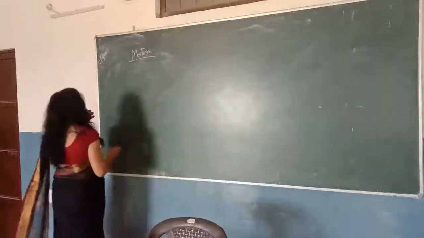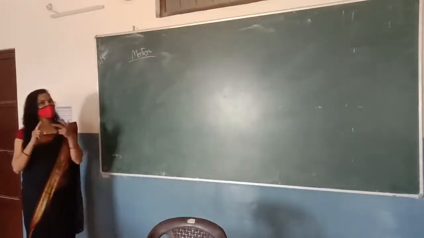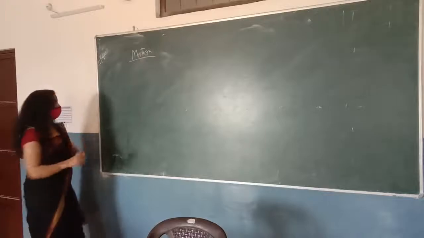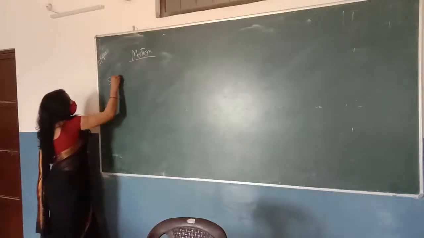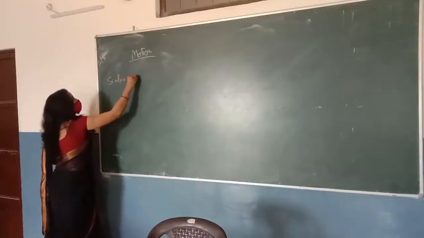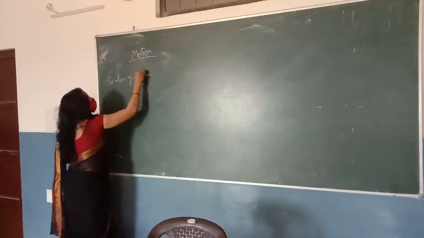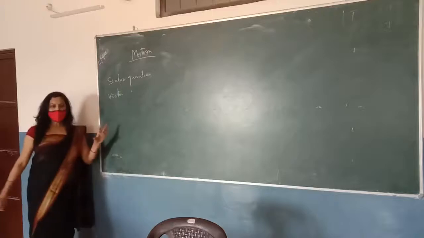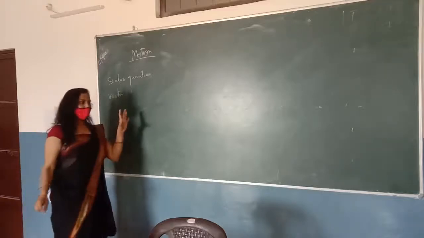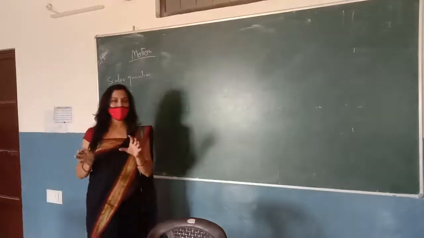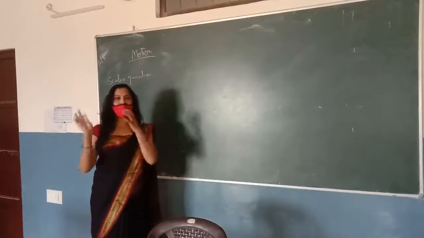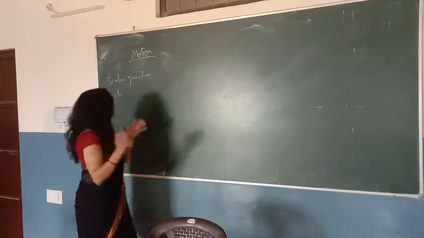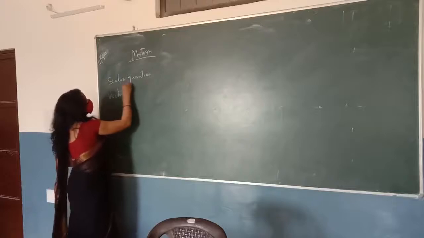Now, continue. There are two types of quantities: the scalar quantity and the vector quantity. The scalar quantity means if any physical quantity has only magnitude without any direction, it is said to be a scalar quantity.